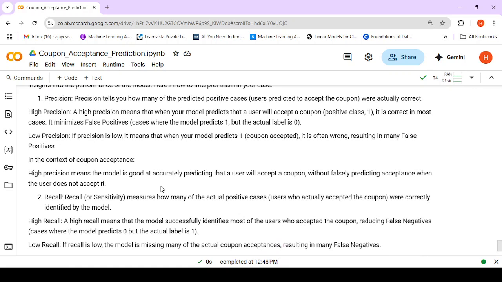Precision indicates, of how many predicted positives, that is, those the model predicted to be positive, how many actually accepted and were correct. Recall indicates, of the total number of people who were likely to accept, how many could my model identify and how many were missed.